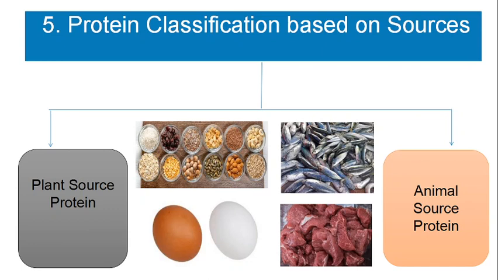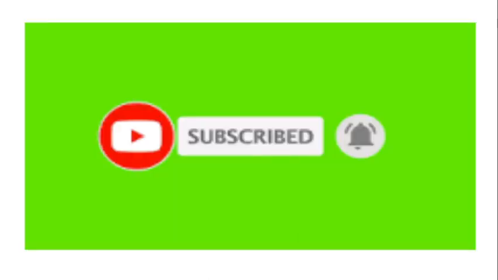Green leafy vegetables lack methionine as a limiting amino acid. So all these plant source proteins will have one of the amino acids as a limiting amino acid, whereas animal source proteins are rich in all these amino acids. Hence they are good sources of protein, while these are poor sources of protein. So these are the ways of classifying proteins.